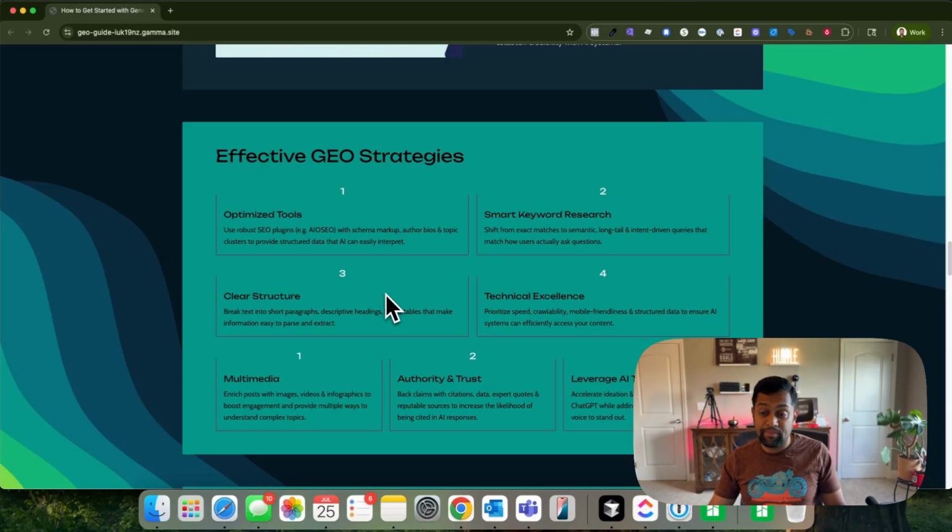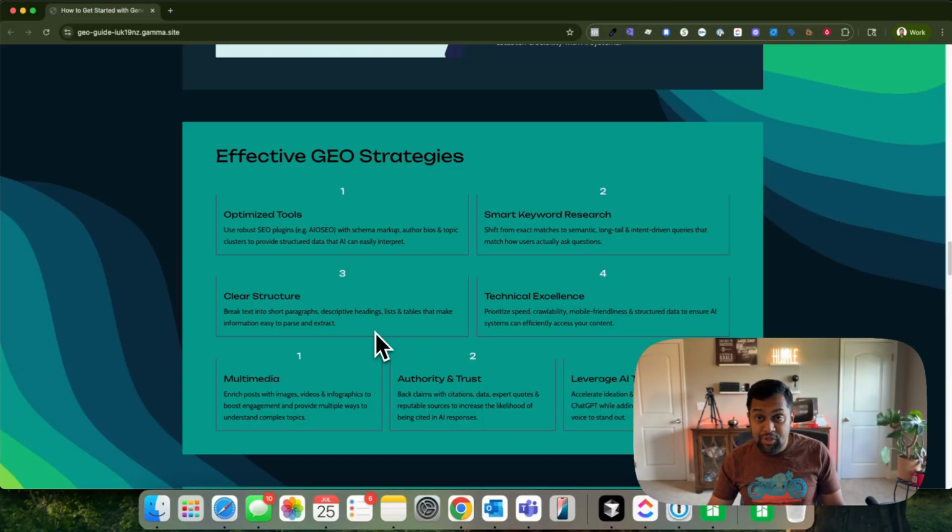Clean structure. Break text into short paragraphs so that the AI crawlers can understand, extract, and parse it. Technical excellence. Prioritize speed, crawlability, mobile friendliness, and structured data so that AI systems can efficiently access your content.